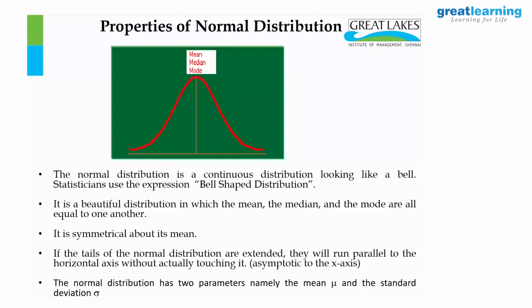Arithmetic mean only. Mean means arithmetic mean. Geometric mean will have to be separated. Geometric mean is based on the logarithm of the variables. Supposing I have sigma log xi by n, that is the geometric mean: the log of the numbers summed and divided by n.